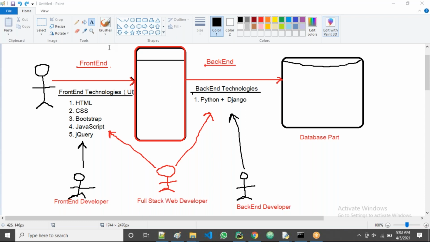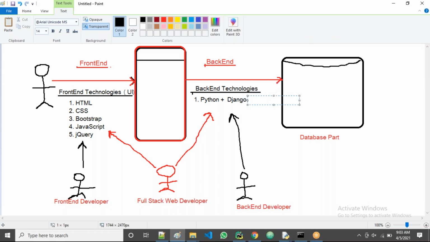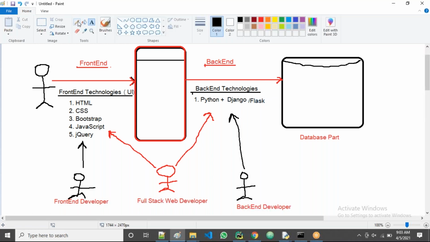Then what is Flask? See, for Django, one more framework is Flask. For Python, Python has the Django framework, and the alternative is Flask also. Flask is also one of the frameworks.